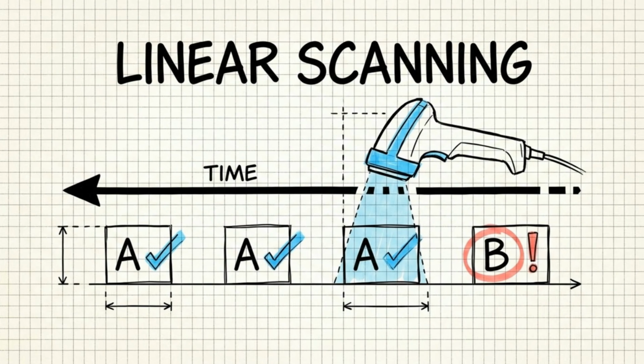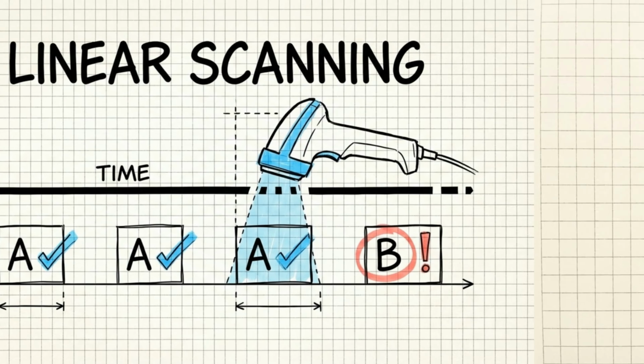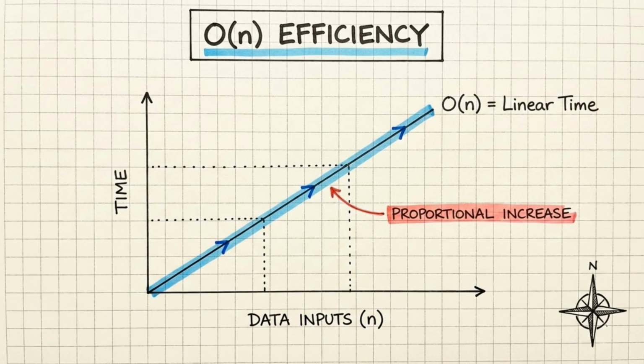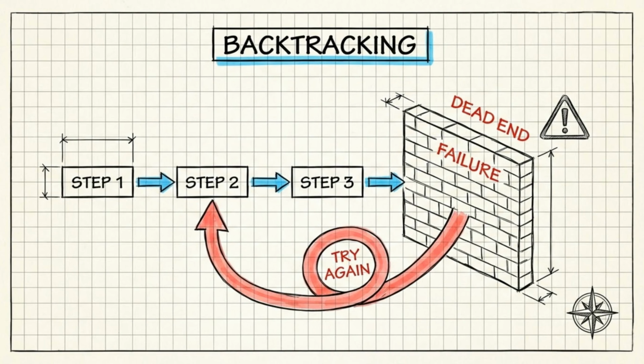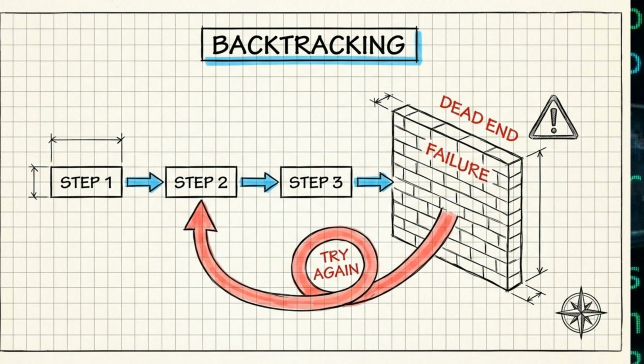Regular expressions typically use linear scanning to check a string, moving from left to right to find a match. This is generally efficient, showing linear time complexity, O(N), where the time increases proportionally to the data input size, N. However, PCRE includes a feature called backtracking. Backtracking allows the engine to revert and attempt different combinations if a match fails. While this offers flexibility, it can be fatal if quantifiers are nested.